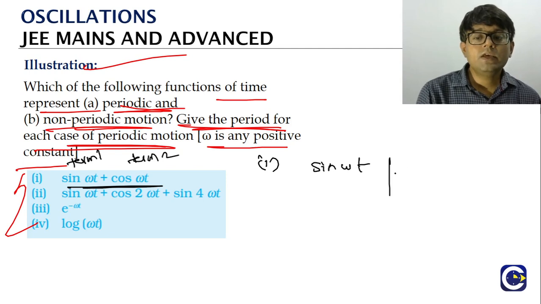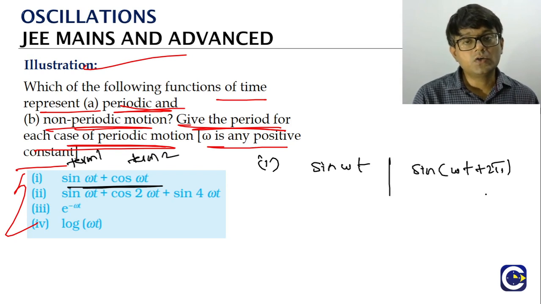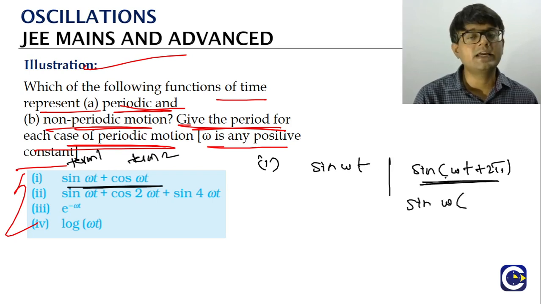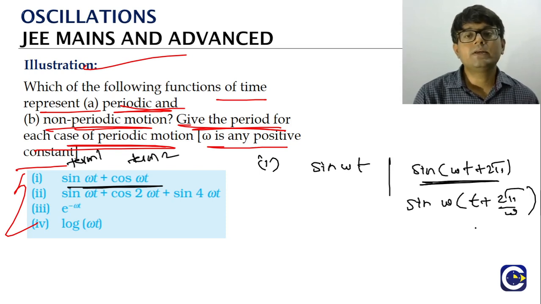Now we know that every sine function will have a period of what? 2 pi. So if you take sin of omega t plus 2 pi, that is same as sin omega t. We'll just try to rearrange it a little bit. We'll take omega common. So we'll have sin of omega into t plus something.